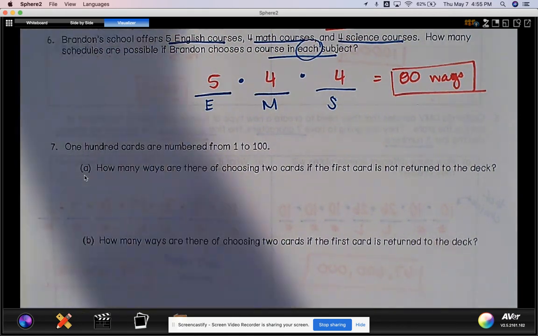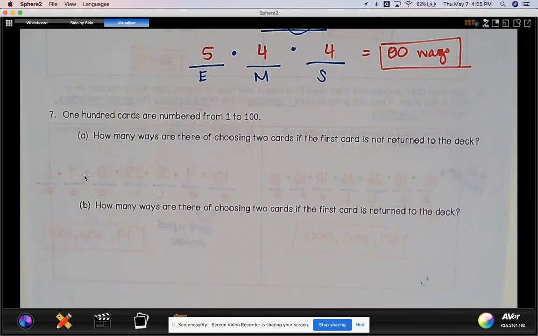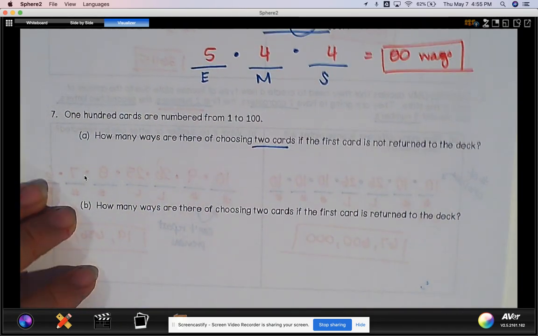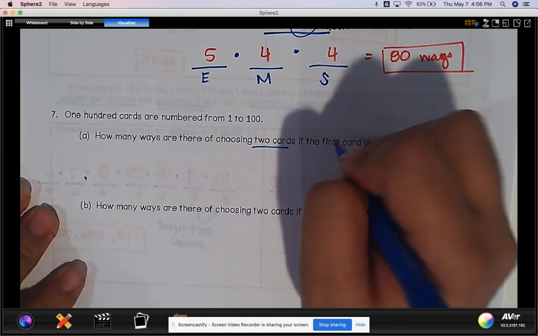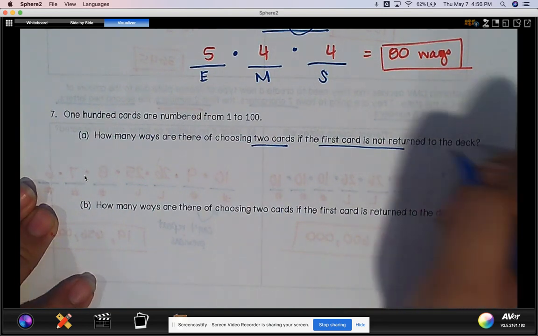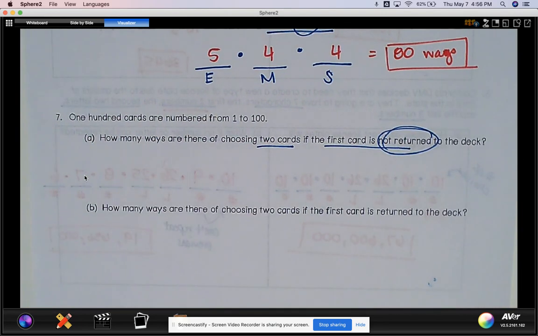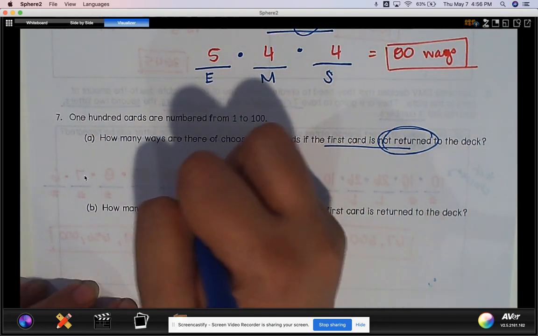All right. And the last example, 100 cards are numbered 1 to 100. How many ways are there of choosing 2 cards? So that's my task. I'm going to choose 2 cards. If the first card is not returned to the deck, if we don't put it back, we know that the events are now dependent on each other in terms of probability. But in this case, let's go ahead and see what happens.